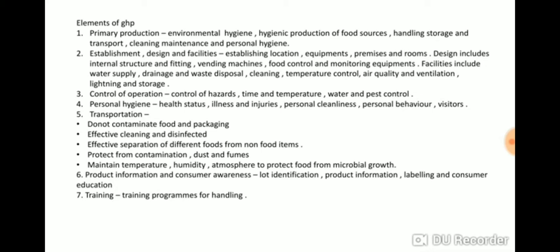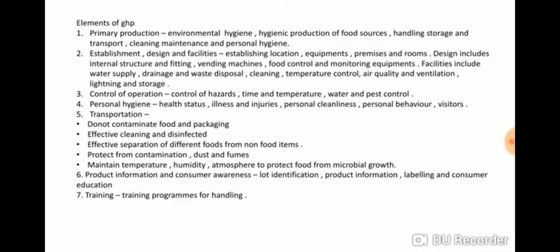The next is hygienic production of food sources, which are produced. Hygiene should be taken care of in handling, in storage and in transport of food. Cleaning, maintenance and personal hygiene should be taken care of. All the dishes and all the equipment should be cleaned properly. Maintenance and personal hygiene should also be taken care of. So that is the first element, primary production.